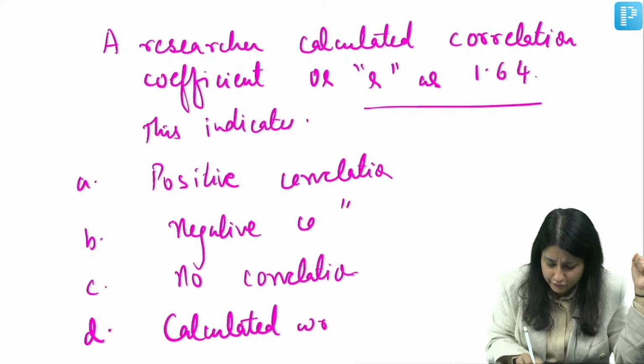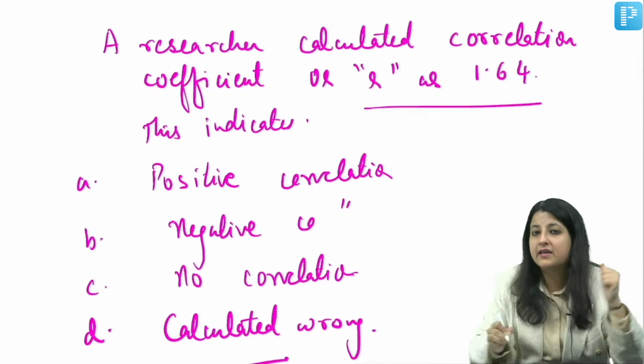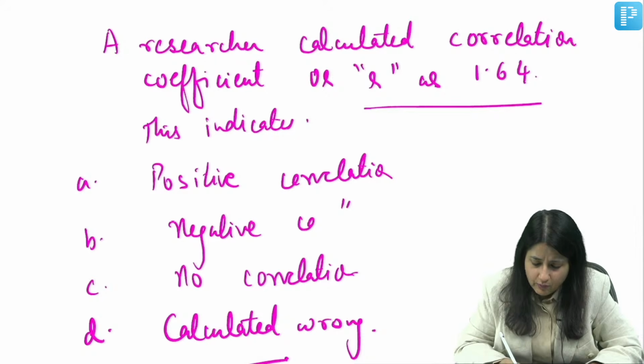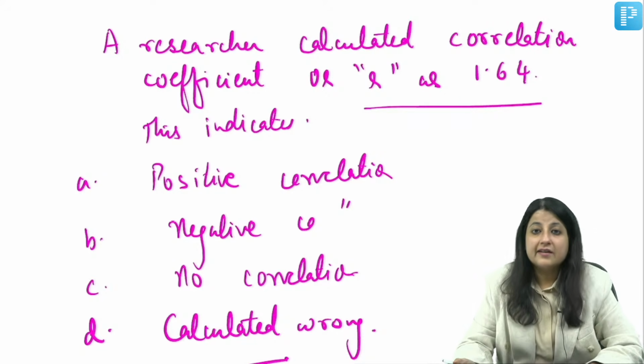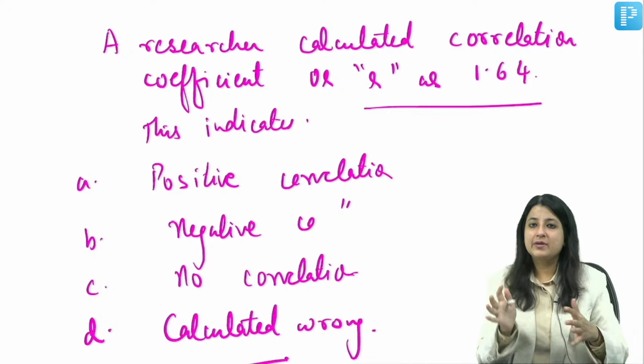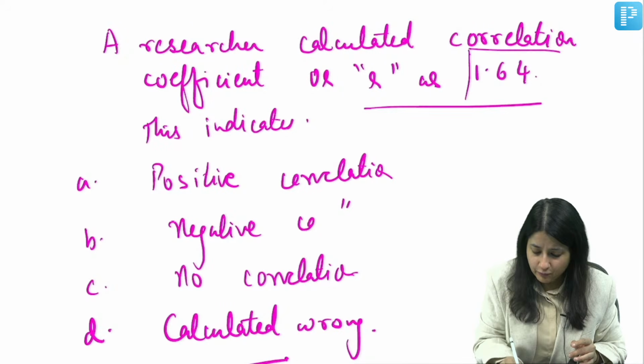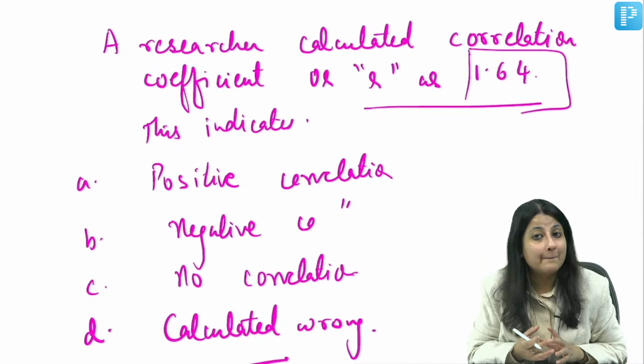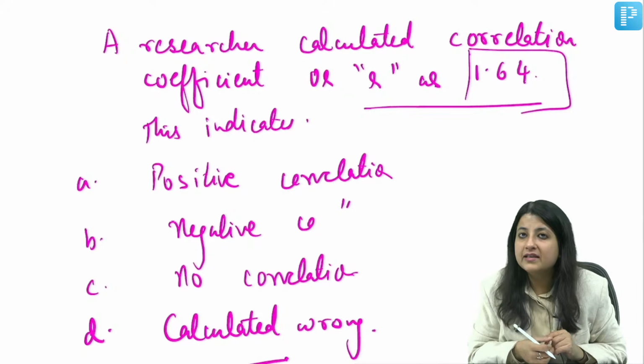What are you going to mark over here in the comment section, everybody? Calculated wrong. What will you mark? The researcher has got the value of R as plus 1.64. So what is it? Now what did I just teach you? What will happen in exams? You will see this value and you might end up marking, oh, 1.64, that means it is positive. But they're trying to trick you.